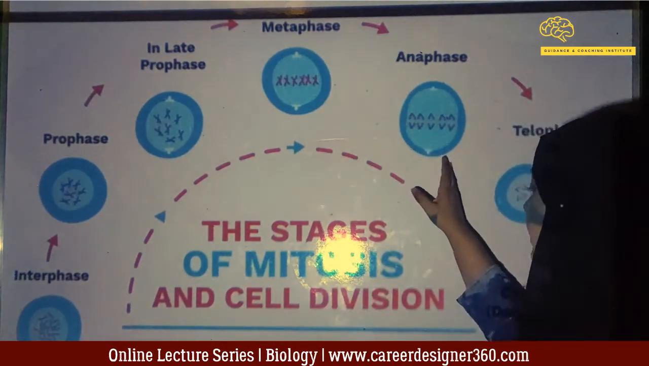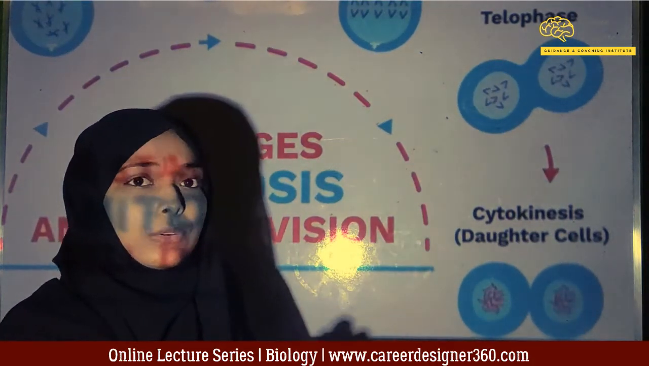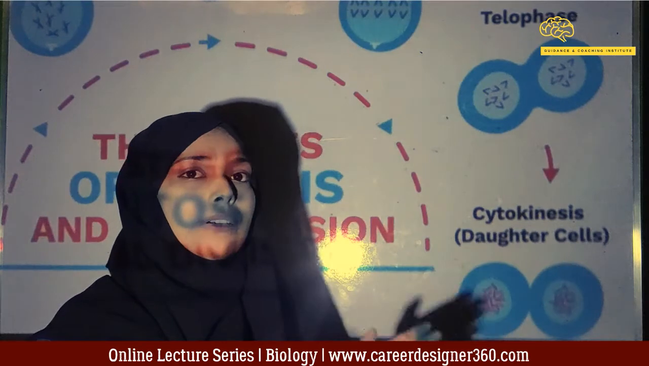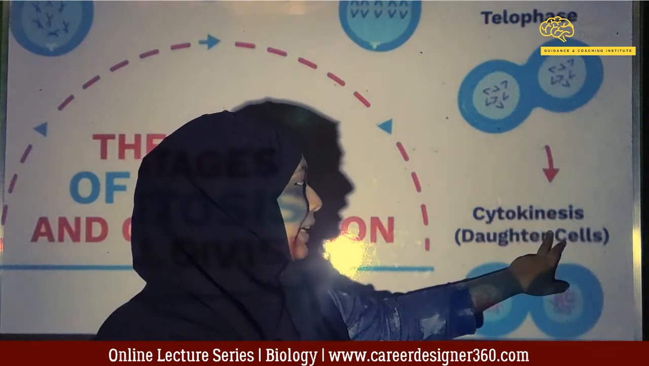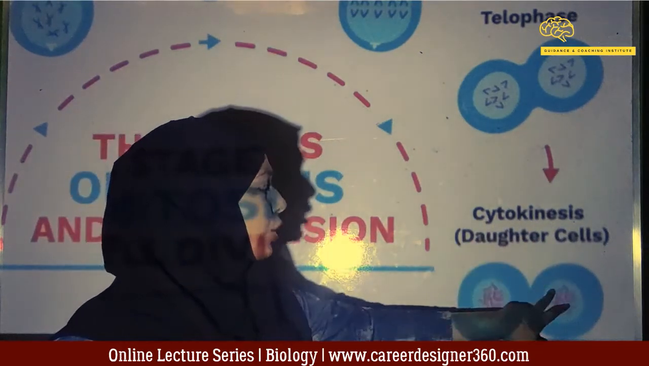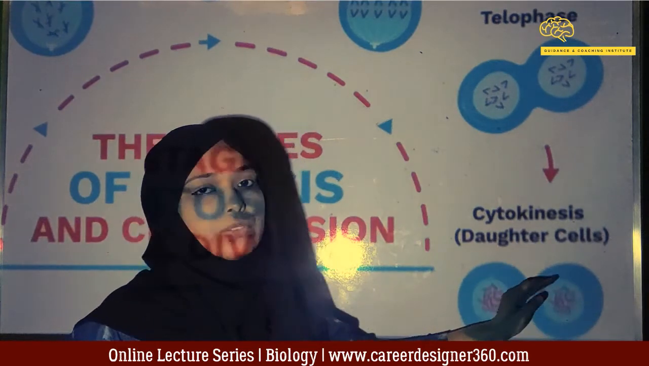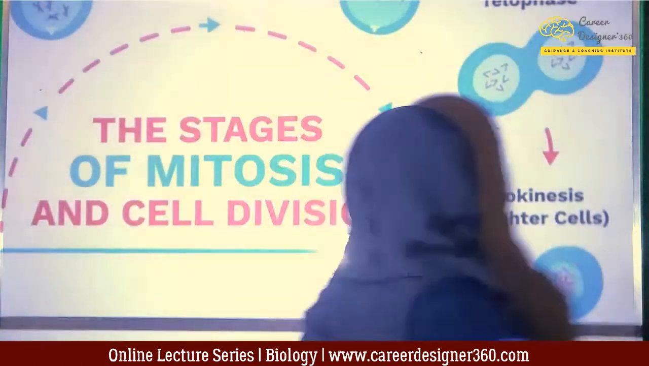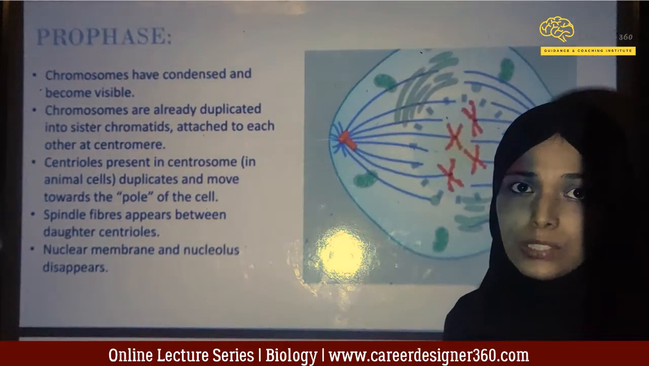And after telophase, we have ultimately cytokinesis, where the cell material is now divided into two daughter cells, and the cell will divide into two new daughter cells by the process known as cytokinesis, which means division of the cell. Cyto means cell, kinesis means division. So, the cell is now dividing into two new daughter cells through the process of cytokinesis. So, let's move on to each of these phases one by one.